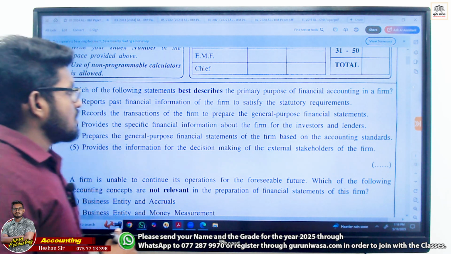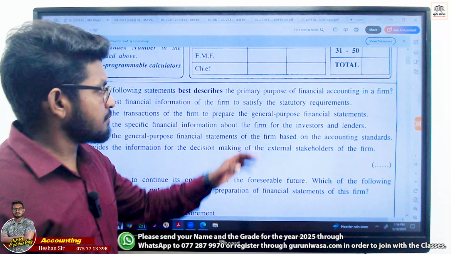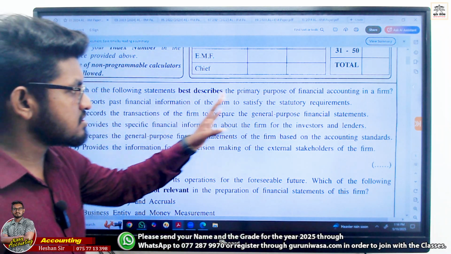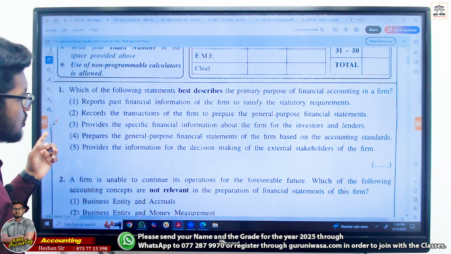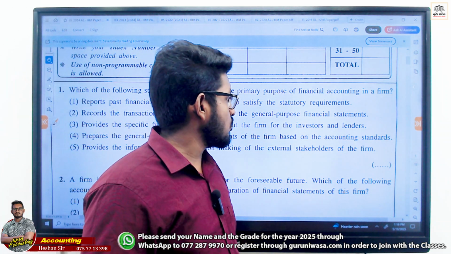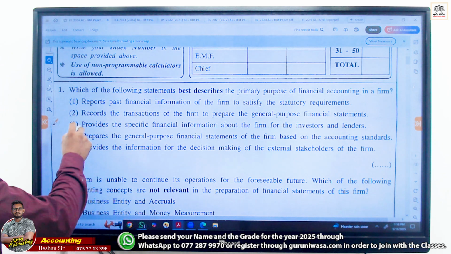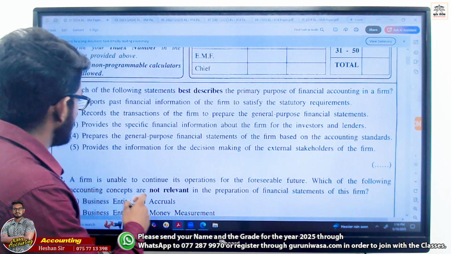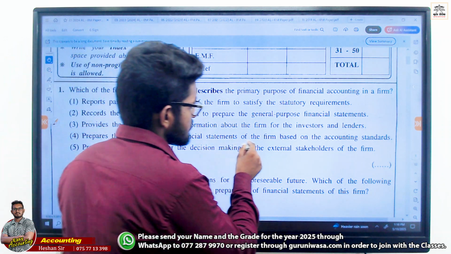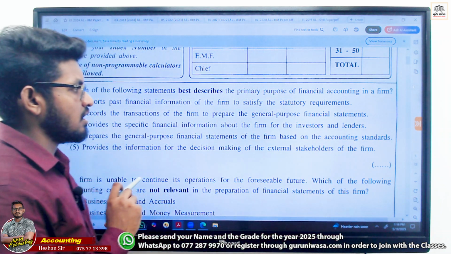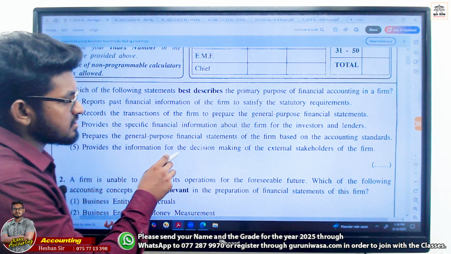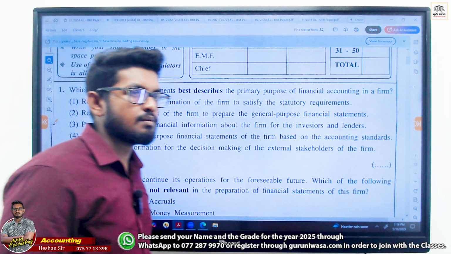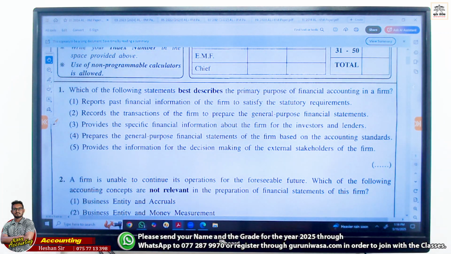Okay, sorry. Now, in here, primary purpose of the financial accounting, right? Okay. Now we can ignore the first one, statutory requirement. We can ignore the financial information about the firm for investors and lenders. Record the transaction of the firm to prepare the general purpose financial statement. Prepare the general purpose financial statement of the firm based on the accounting standard. Provide the information for decision making of the external stakeholders of the firm. What is the answer? Can anyone send it to the chat box?